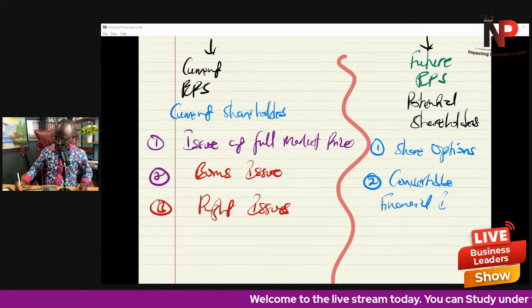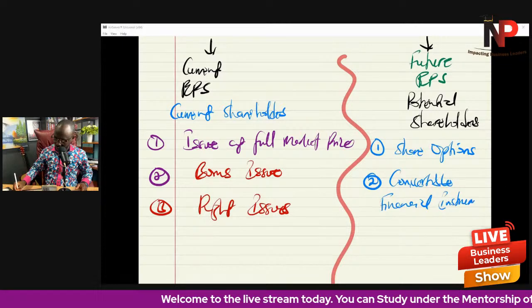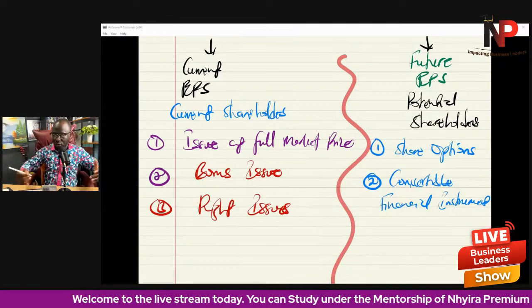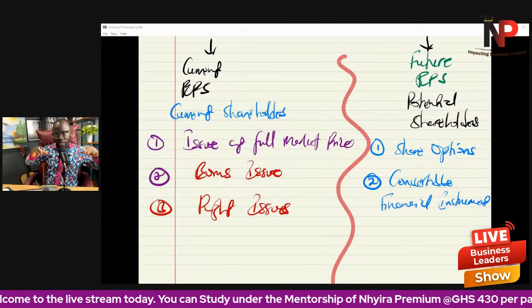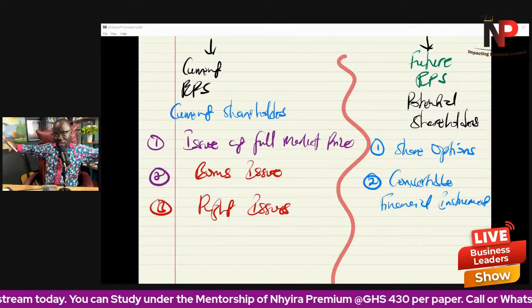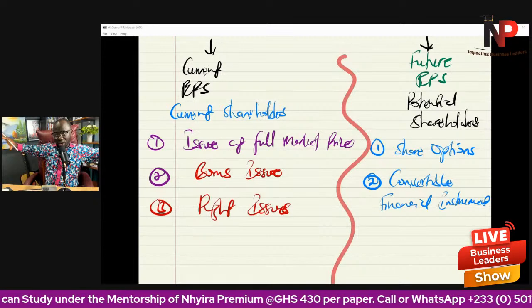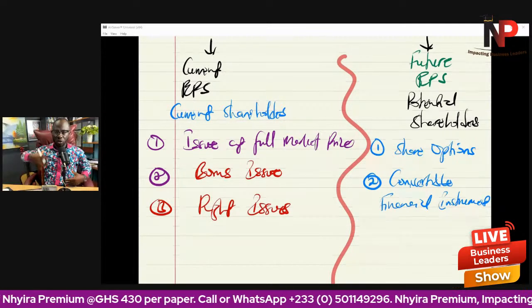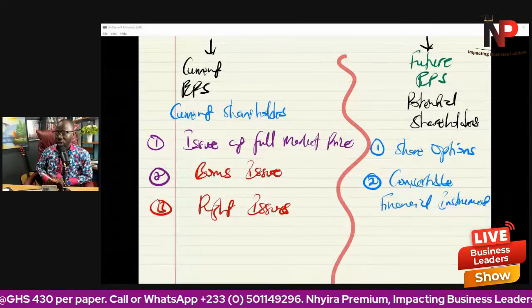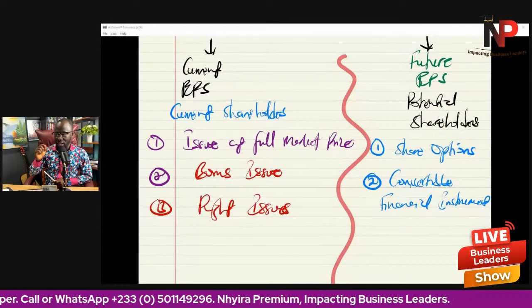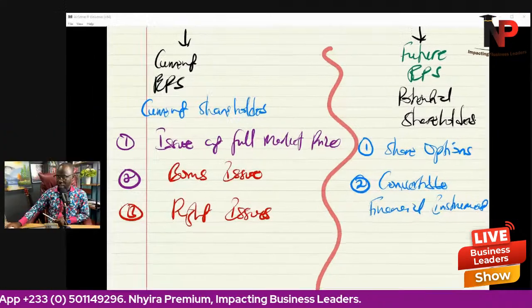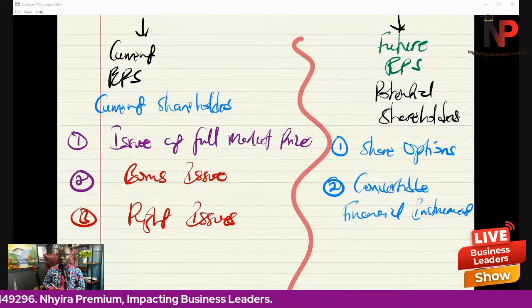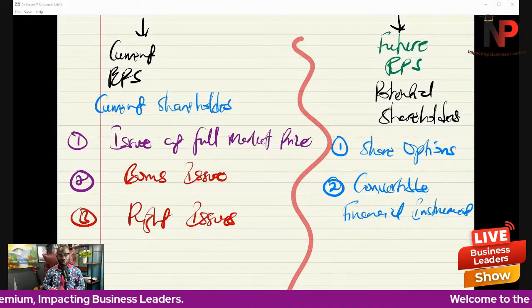If an entity issues any convertible financial instruments, that could result in the number of shareholders potentially increasing or changing in the future. For that reason, we would have to find out how to calculate the impact of these on the earnings per share of the entity. That is very important for us to understand.